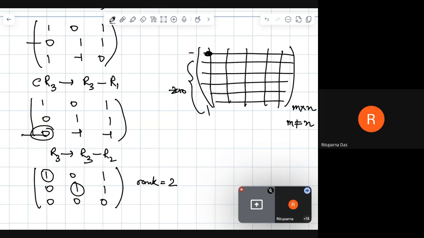The next pivot will be this one, and here we have to make everything 0. Then this one, and here everything will be 0. This is how we obtain the row reduced form, and we can further reduce it by changing these particular elements into 0 as well.